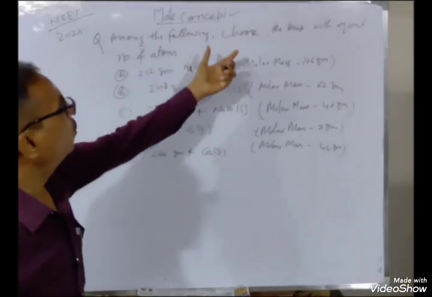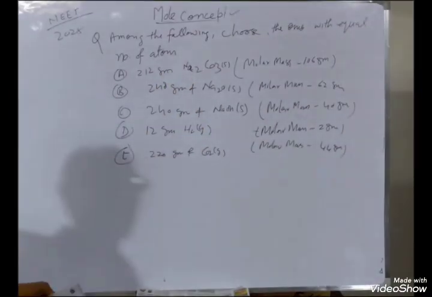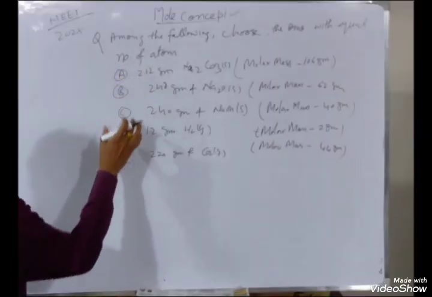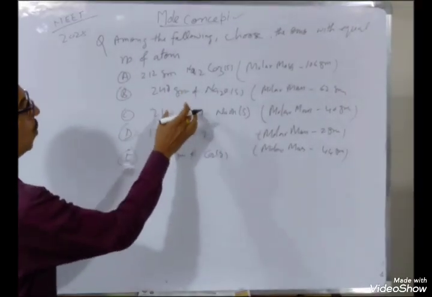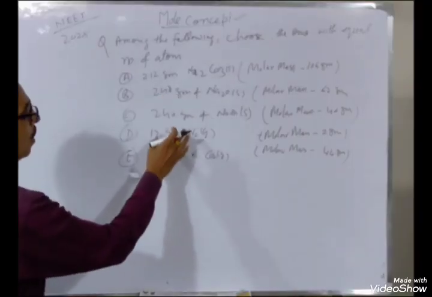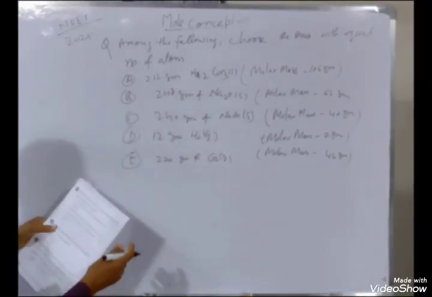So among the following, choose the ones with equal number of atoms. There are 5, A, B, C, D, E, in which 1 or 2 or 3 or 4 or all have the same number of atoms. So you have to choose.